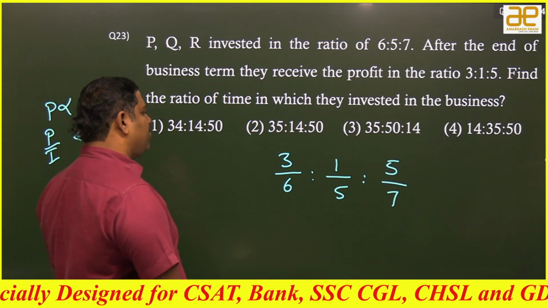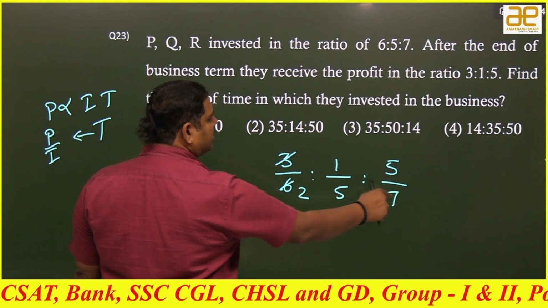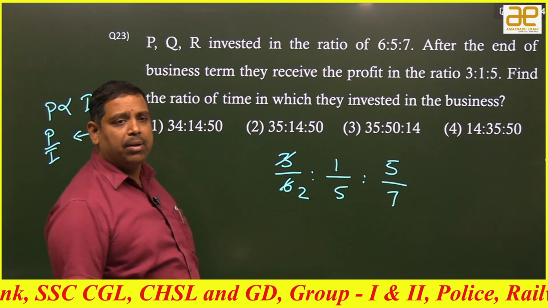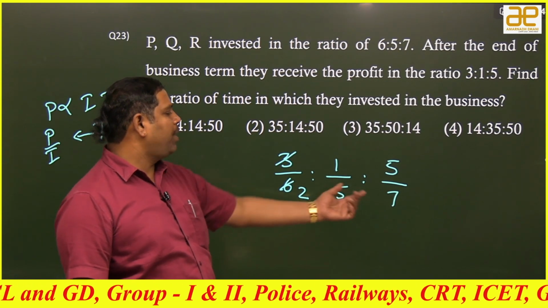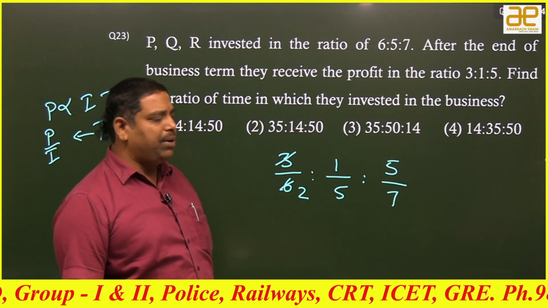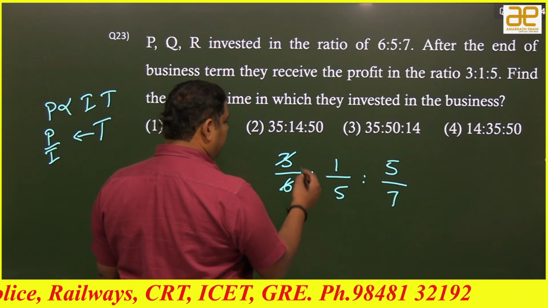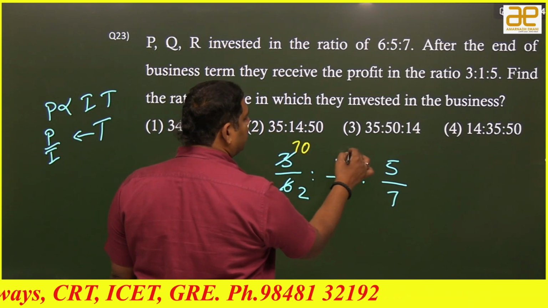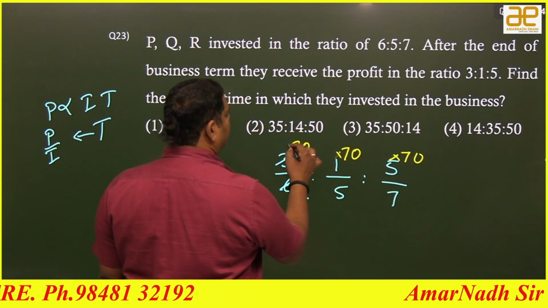So, happily the easiest question. Cancel: 3 1s are 3, 3 2s are 6. And now 2, 5, 7. We have to go with the LCM and we have to multiply. 2, 5, 7 are all co-primes to each other, so happily multiplication is the LCM. 2, 5, 7, if I multiply, it will be 70. If I multiply each number with the same number, the value doesn't alter. So, I am multiplying with 70 to each one.